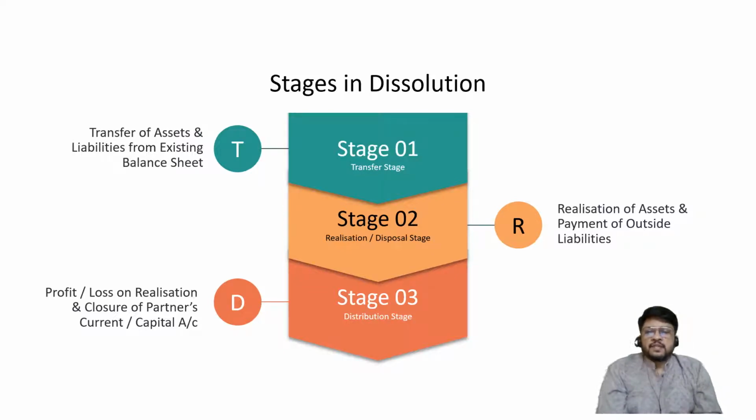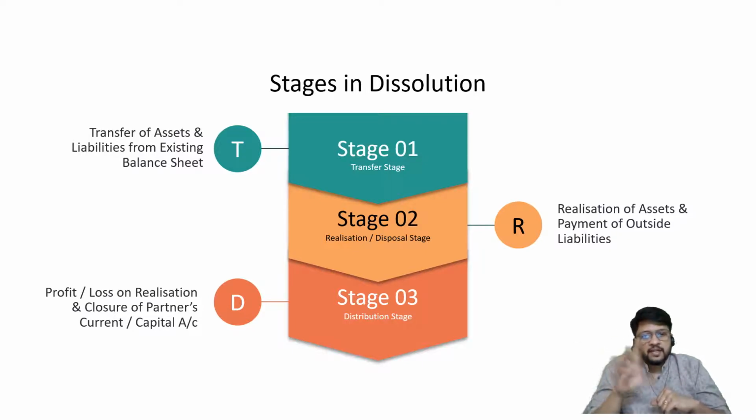In the first stage, the transfer stage, we are going to transfer the assets and liabilities from the existing balance sheet. In the second stage, we are going to realize the assets and pay off the outside liabilities. In stage 3, distribution, once all outside liabilities are paid off, we are going to close the realization account and close the partners' capital or current account. We are going to give them the cash and say goodbye, or rather not see you again, because it is dissolution. No need to come back. Three stages: transfer, realization, distribution. T, R, D.